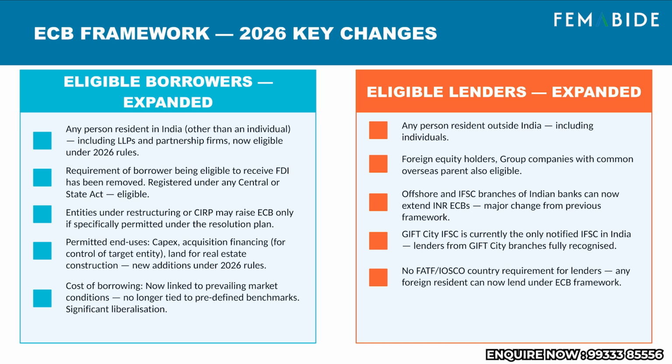On eligible lenders, any person resident outside India, including individuals, can now lend under ECB. Foreign equity holders and group companies with a common overseas parent are also eligible. Offshore and IFSC branches of Indian banks can now extend INR ECBs, a major change. GIFT City is currently the only notified IFSC in India, and importantly, there is no longer a FATF or IOSCO country requirement for lenders. Any foreign resident can lend.